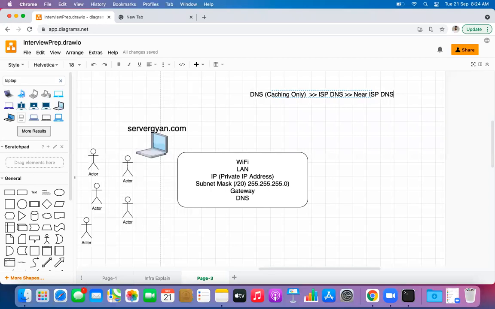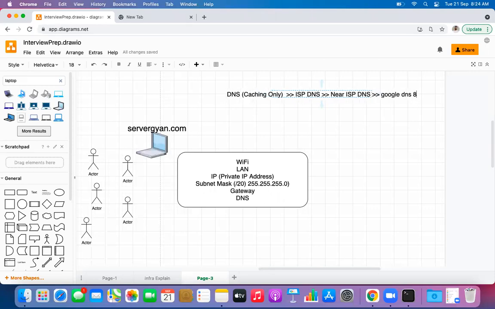Near ISP DNS. Let us take a very hypothetical example where no one has the information about this domain. For example, this domain was hosted just 2 minutes ago, and I am the first one accessing this domain over the internet. So neither my local DNS nor the ISP DNS will have the information. Definitely we can consider that even this near ISP DNS will not have the information about this domain name. So where will it go? For example, this near ISP DNS server is configured to rely only on Google DNS,